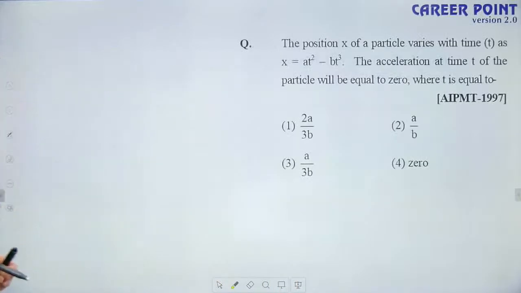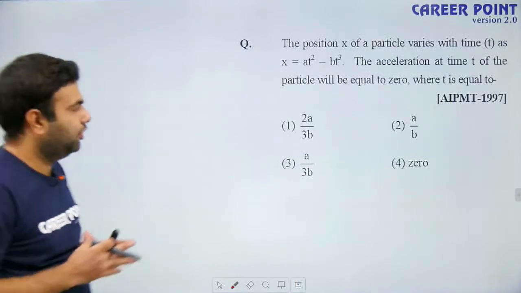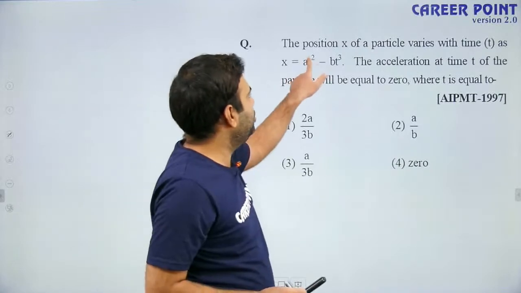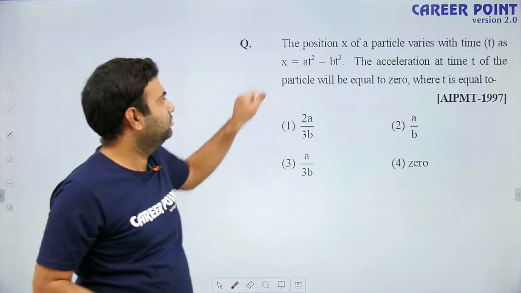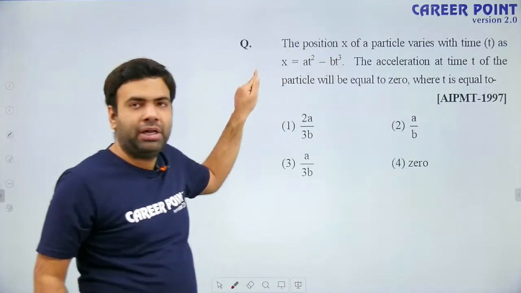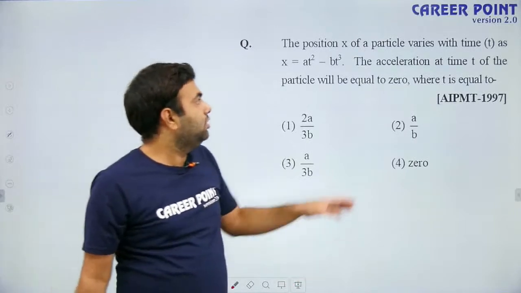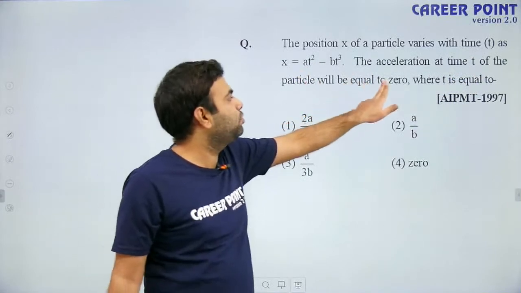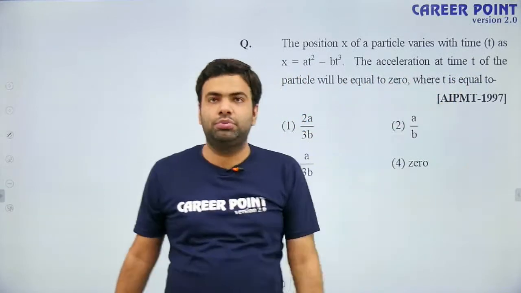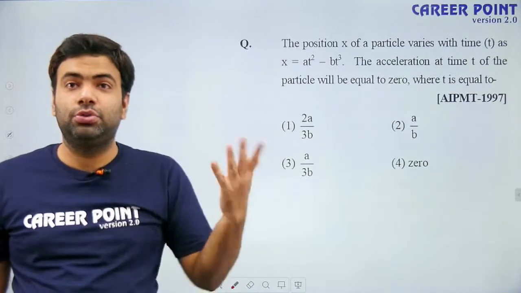Okay. Now, let us have some questions for practice. The position x of a particle varies with time as this. This is the x coordinate of the particle which is changing. That means the particle is having motion. The acceleration at time t of the particle will be equal to 0, where t is equal to. Okay. It is asking the time when acceleration is 0.